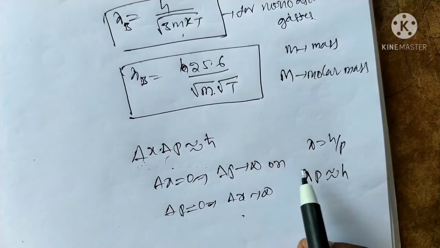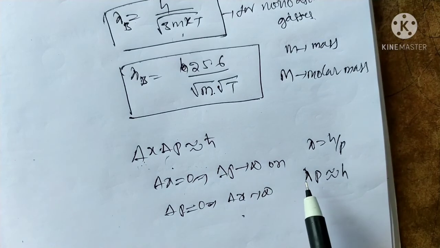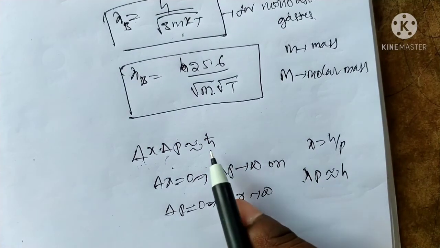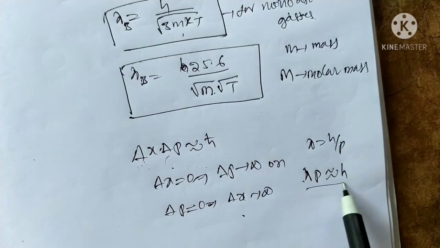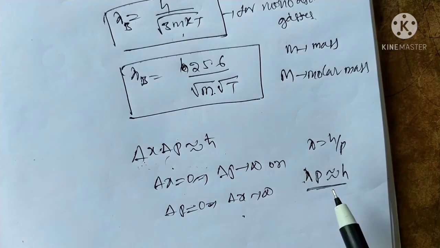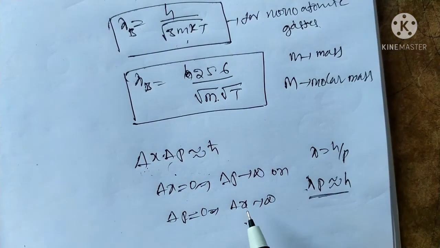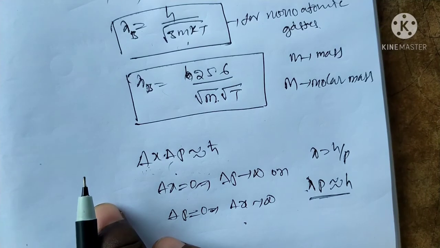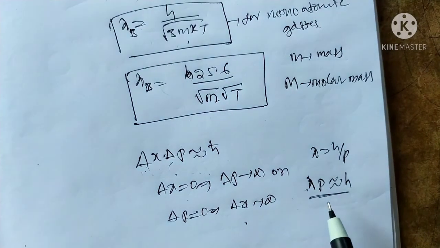This relation matches, so lambda, or position, times momentum p is approximately h, here h cross. This is according to the de Broglie hypothesis, so we can measure position as well as momentum at a certain wavelength.